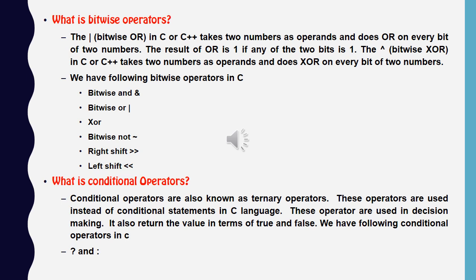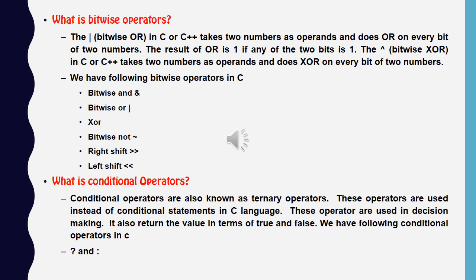Like that, we can use XOR and many other bitwise operators, like left shift and right shift, to shift the bits to the left side or to the right side, which means it works on the bits. What is a bit? A bit is 0 or 1. So we can work on bits with bitwise operators. How many bitwise operators are there? Bitwise AND, bitwise OR, XOR, bitwise NOT, left shift, right shift.